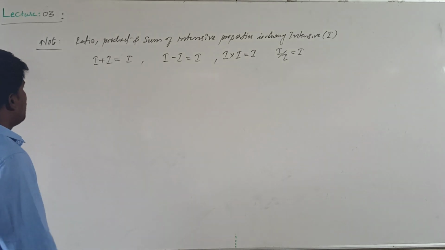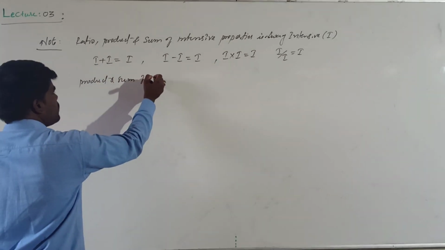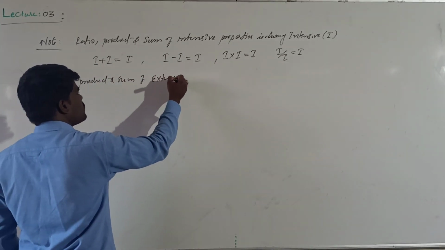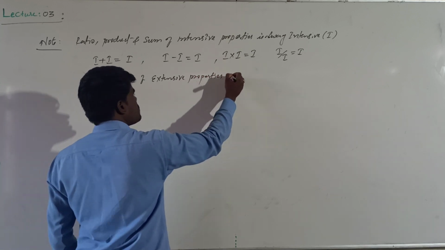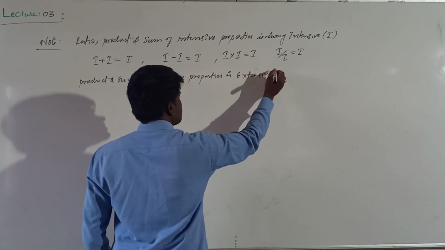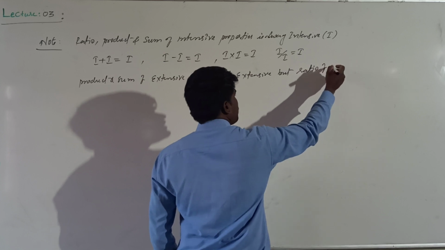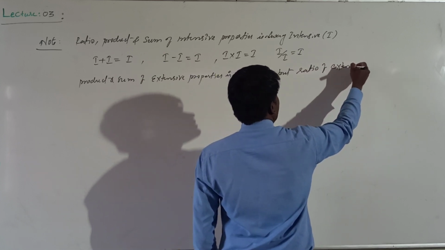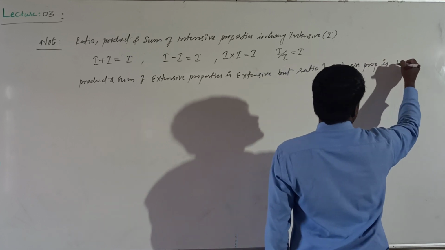Whereas the product and sum of extensive properties is extensive, but the ratio of extensive properties is intensive.